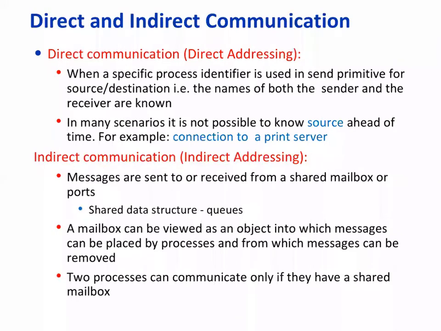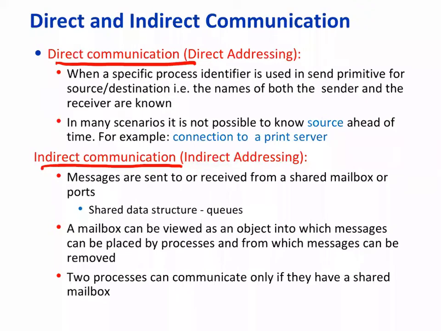Okay, there can be direct communication or indirect communication. Direct communication is when a process, say process P1, is communicating with process P2. P1 and P2 are known right in the beginning.